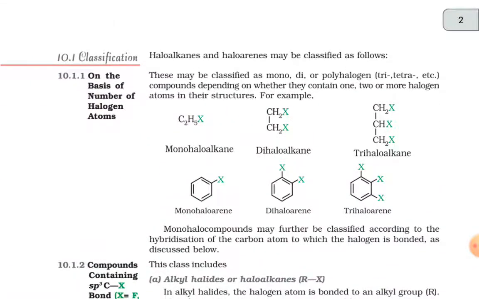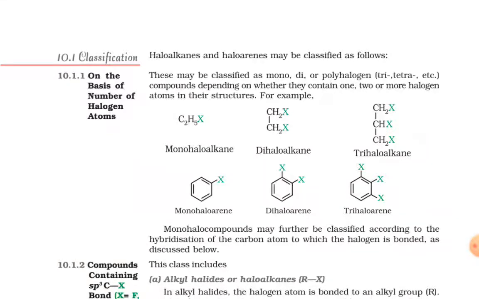10.1 Classification. Haloalkanes and haloarenes may be classified as follows. 10.1.1 On the basis of number of halogen atoms. These may be classified as mono, di or polyhalogen, that is tri or tetra, etc. compounds depending on whether they contain one, two or more halogen atoms in their structures.